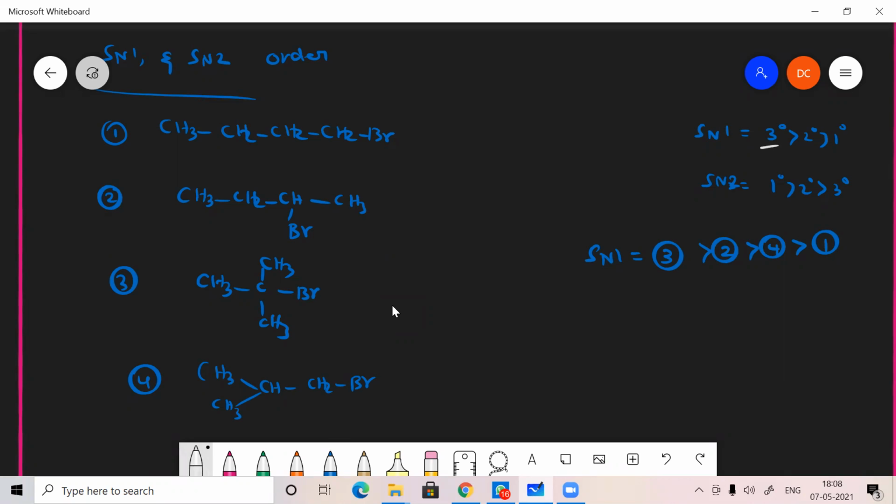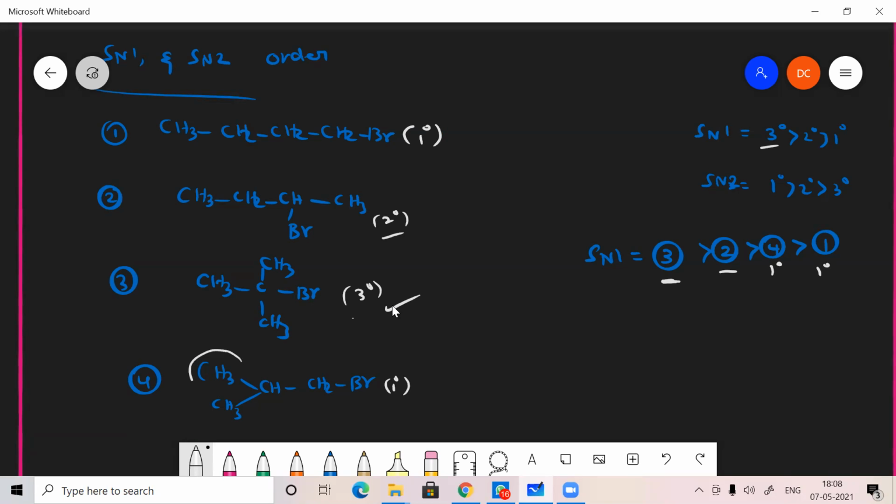So 3 degree should be there. Yes, 3 will be 3 degree. So we have to find out the degree. This is primary. This is secondary. This is tertiary. This is also primary. Okay. So now we have to look at that's a 3 degree. Yes. Then second compound 2 degree. Okay. And what about this? This also having 1 degree. This also having 1 degree.